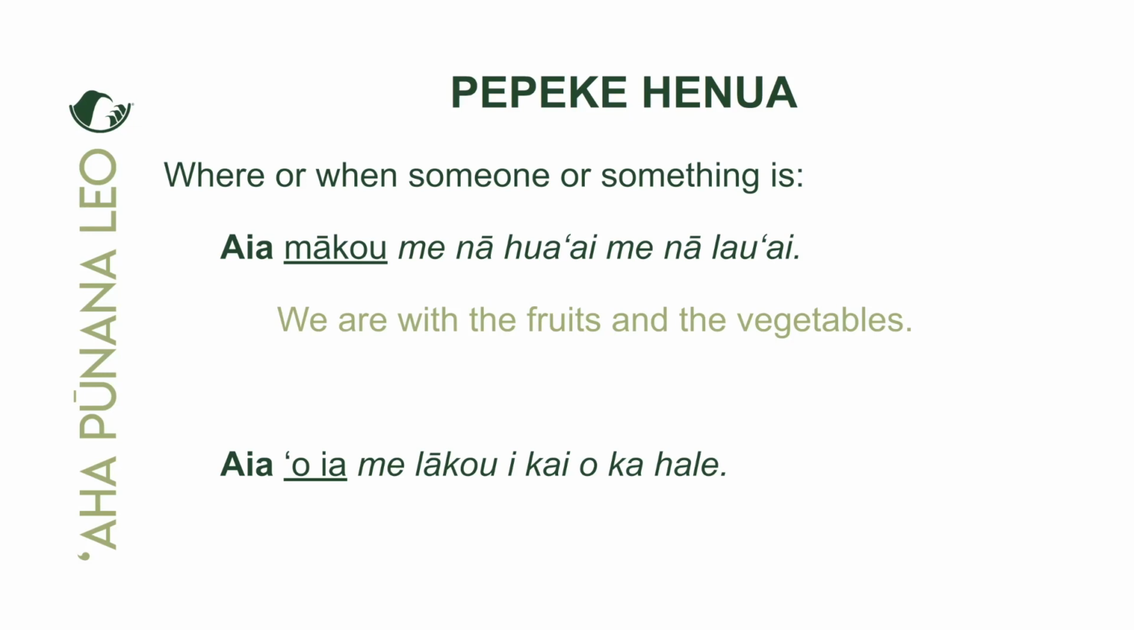Where? I kai o ka hale. So now we have a location. Yeah, i kai. If we remember correctly, it's sea, toward the sea of what? O ka hale, maika'i, of the house. All right, so let's take a look at what this could mean. He, in this case, is towards the ocean or seaward of what? Of the house. 'Aia 'oia me lako i kai o ka hale.